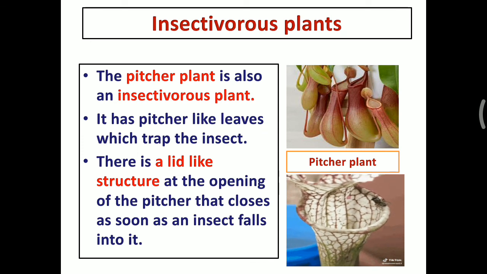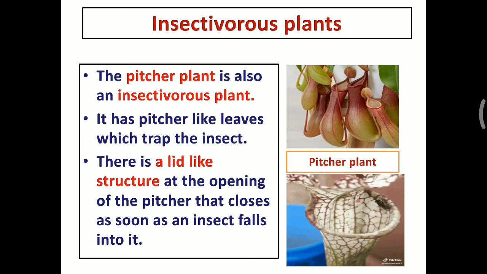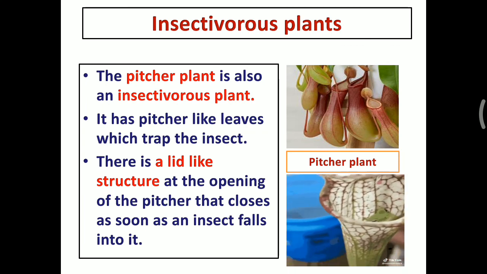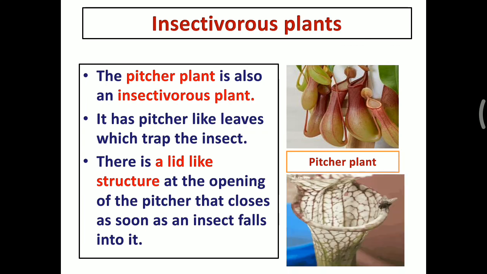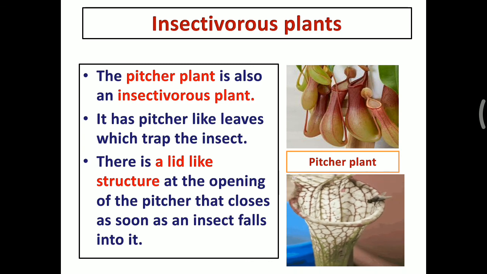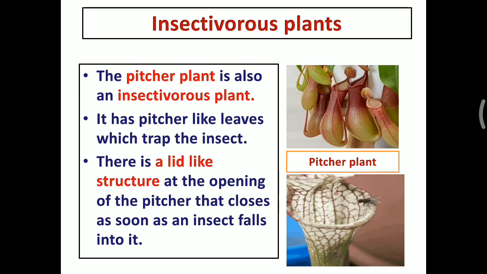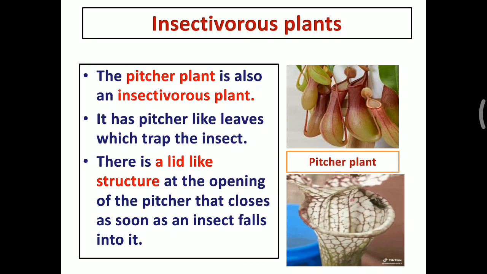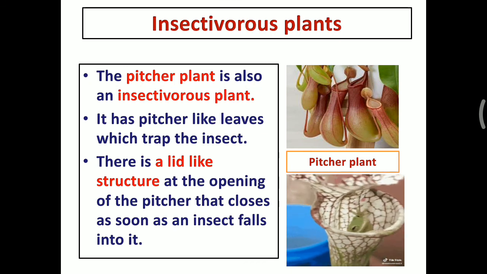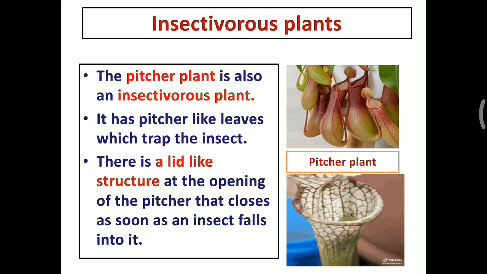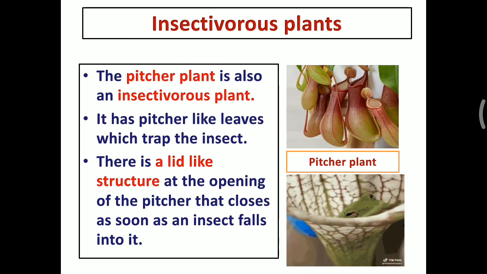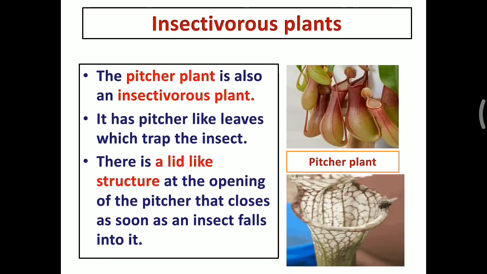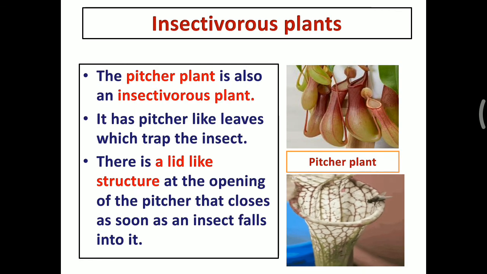When the housefly is sitting on the pitcher plant, it traps the fly and it has a lid-like structure. So when it traps the insect, it closes. So these two are the examples of the insectivorous plants, Venus flytrap and pitcher plant.